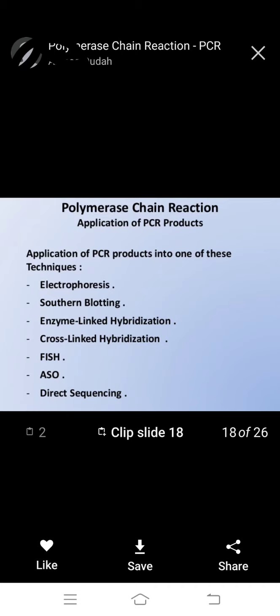Another is FISH, and ASO is also an application of PCR, like direct sequencing. Very important: Southern and electrophoresis, enzyme linked hybridization, cross linked hybridization, FISH, ASO and direct sequencing are also used in PCR applications.